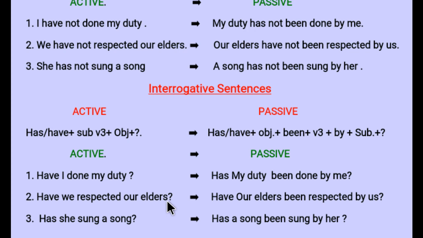This means this is plural, so you will use have, after that object, our elders, after that add been, write it as it is, been, then add verb's third form, we have written it, respected, then by preposition, you have written it as it is, then subject, and what was our subject? Our subject was we. It will be converted into us, and most important, mark of interrogation. So have our elders been respected by us?